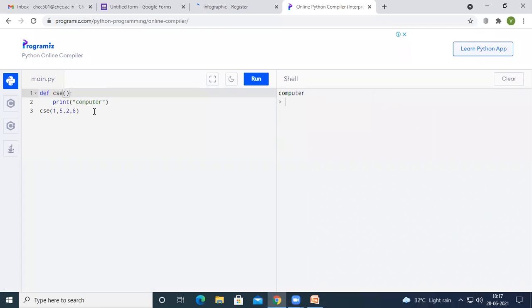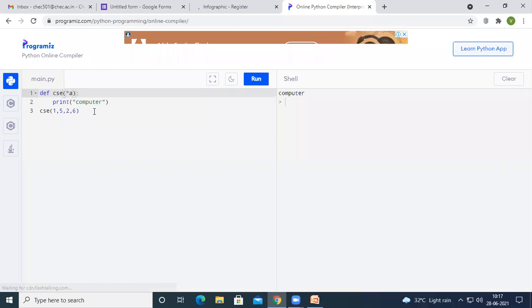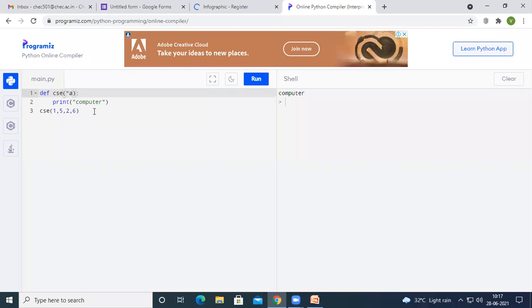Sometimes we may not know how many parameters we are going to pass during the method call, and for that we are allowed to write arbitrary arguments.